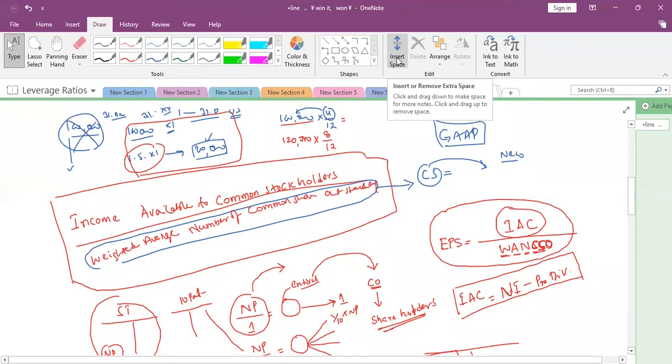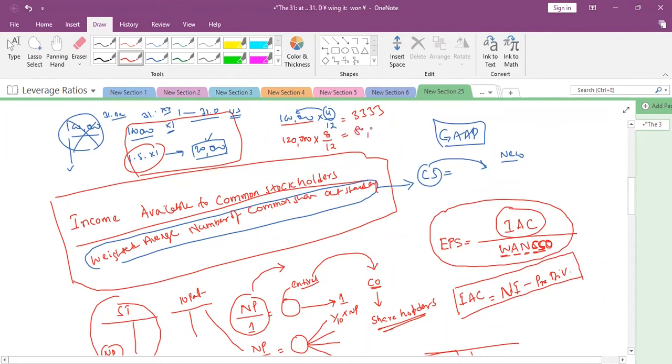How much is it coming? 33,333. And 120,000 into 8 by 12 is 80,000. What is the average number of shares that we are having?